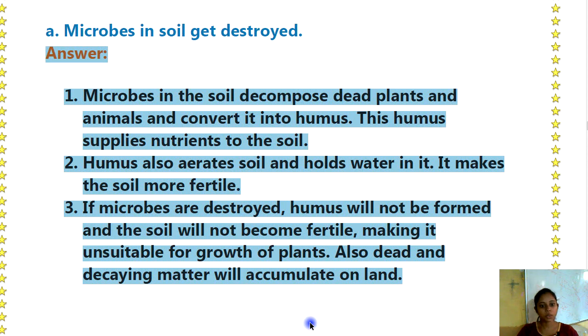Humus also aerates the soil and holds water in it. It makes the soil more fertile. If microbes are destroyed, humus will not be formed and the soil will not become fertile, making it unsuitable for growth of plants. Also, dead and decaying matter will accumulate on land.